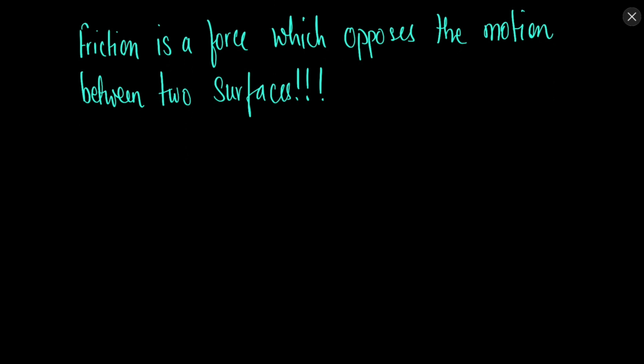So for example, let's say there is this one surface and there is this one object, and this object wants to move. So let's say the object is applying some force in this direction, like this. Then there will be this reaction or the opposition according to the third law of motion, opposition force, or you can say this is the contact force which will be applied by the surface.